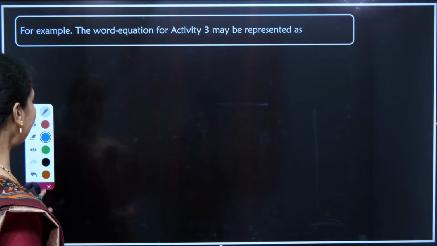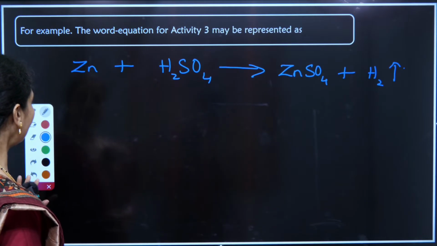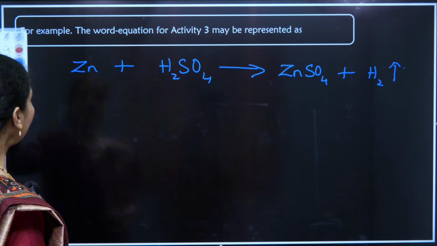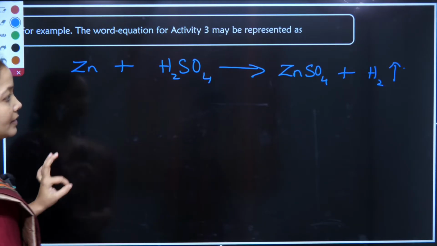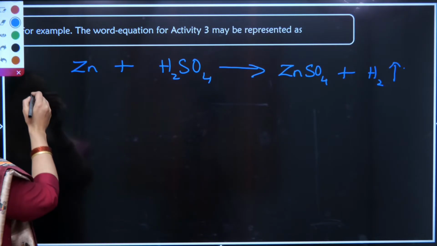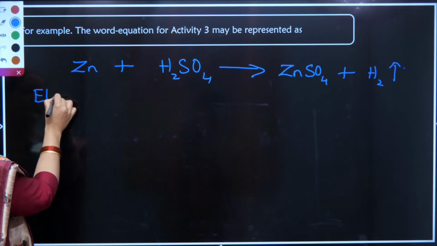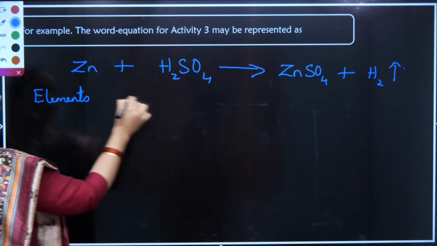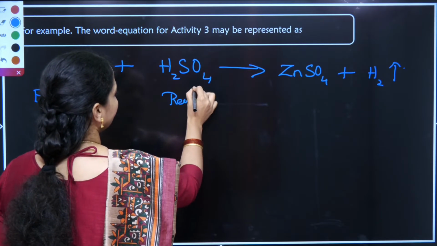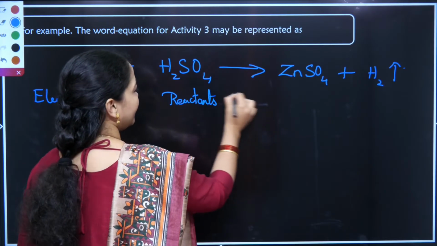After I write the statement, I am going to check how many atoms are there on my reactant side and product side. So making a tabulation with elements, reactants and products.